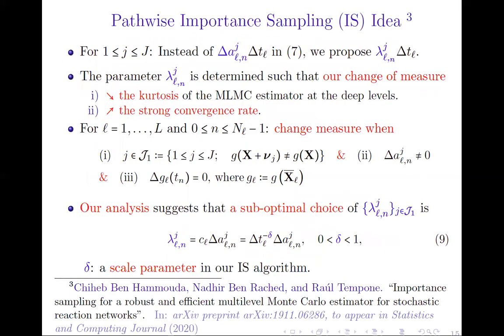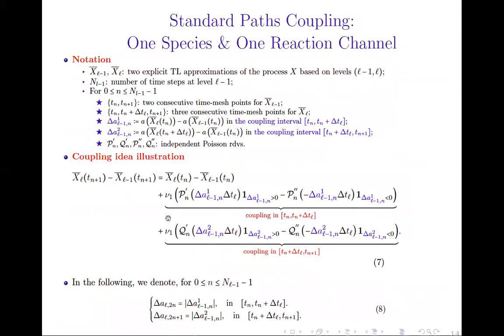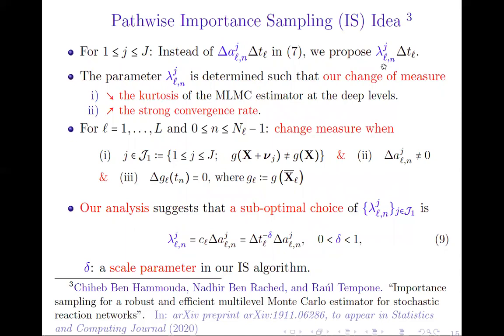So the idea that we propose for the pathwise importance sampling is to replace the original rates that arise in the standard path coupling by new rates that we parameterize by lambda_{j,L,n}, where this parameter lambda is determined such that our change of measure decreases the kurtosis of the multilevel estimator at the deep levels and also improves the strong convergence rate. Moreover, our change of measure is done few times across each simulated path and is only applied when we fulfill these three conditions.